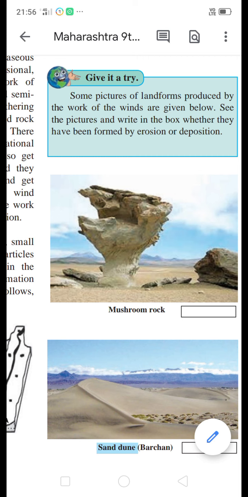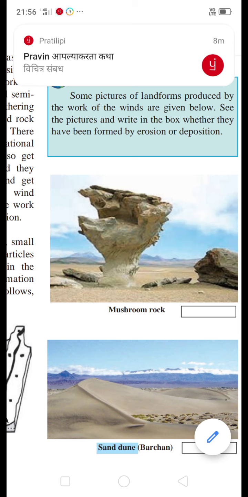It looks like a mushroom, and that's why it is known as a mushroom rock.